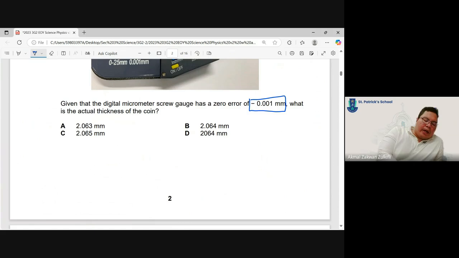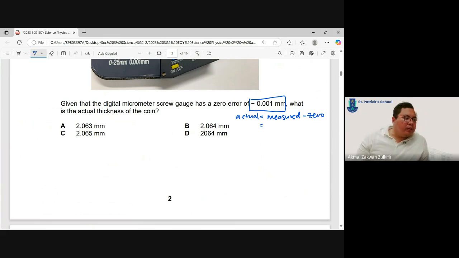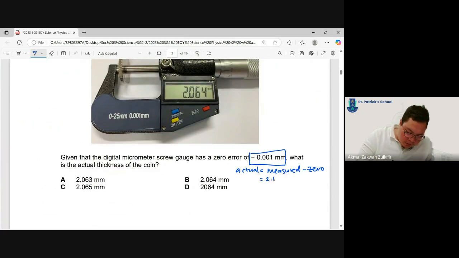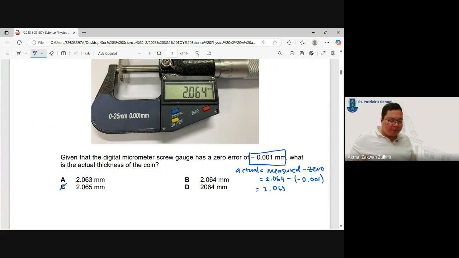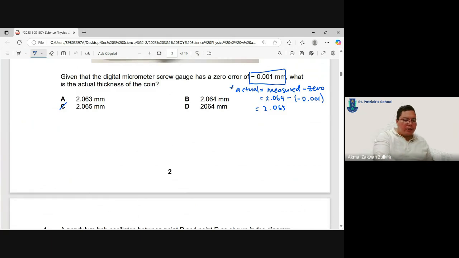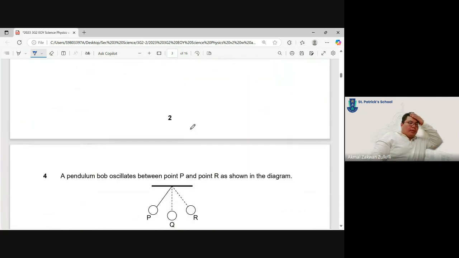Okay, so always remember actual is equal to measured minus zero error. So here, what is the measured? They give you the measured, which is 2.064, minus the zero error, which is negative 0.001. So it's 2.065. This is something which you need to memorize, that the actual reading is always measured minus the zero error.